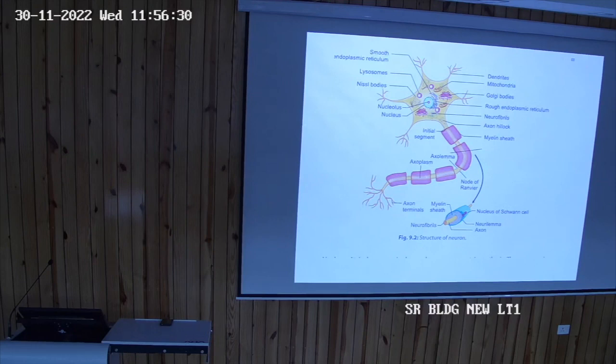So this interrupted part is called the node of Ranvier. The impulse from these neurons is passing either through this, but we think normally it is passing like this. No, it jumps from this node of Ranvier to this node of Ranvier, and from this node of Ranvier to this node of Ranvier.